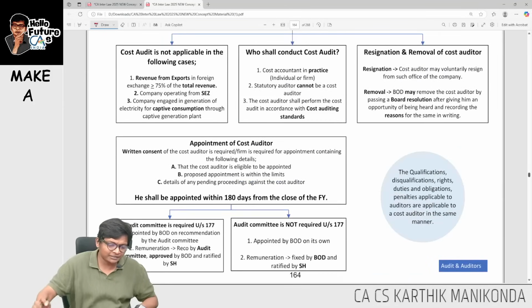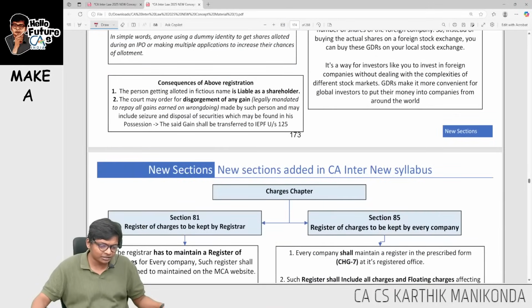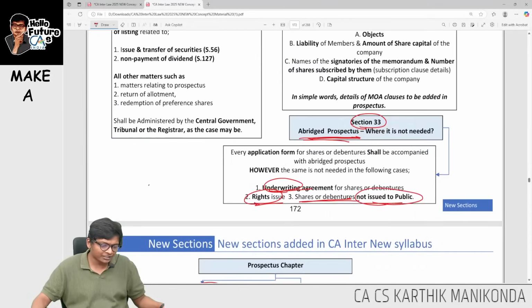This section 38 will come. What is section 38 saying, guys? Quickly, what is section 38 saying? Very simple. Look at this.